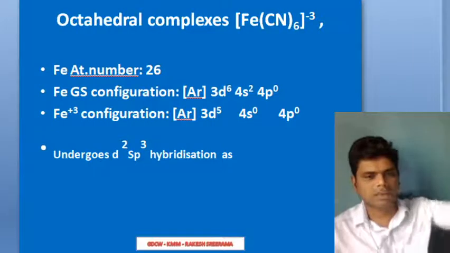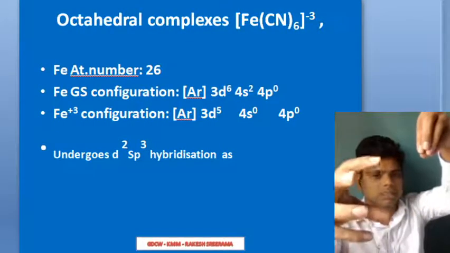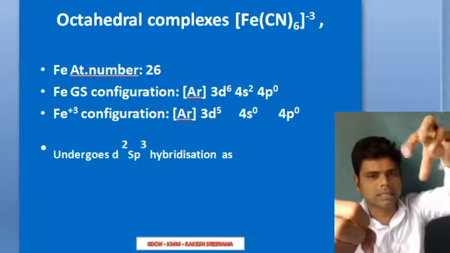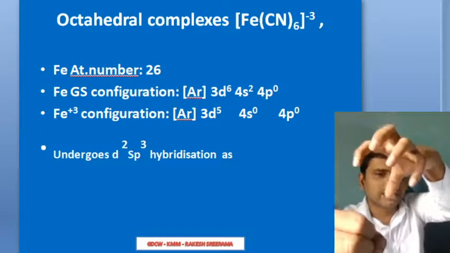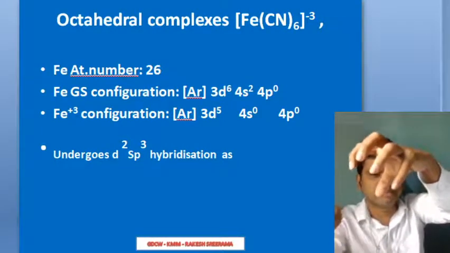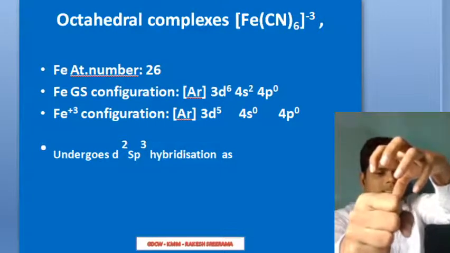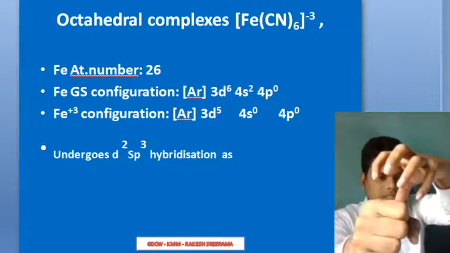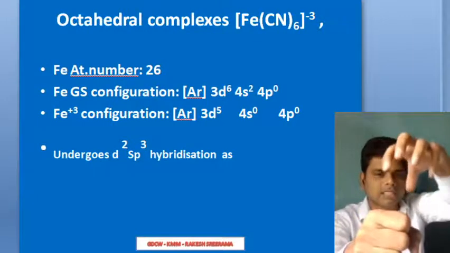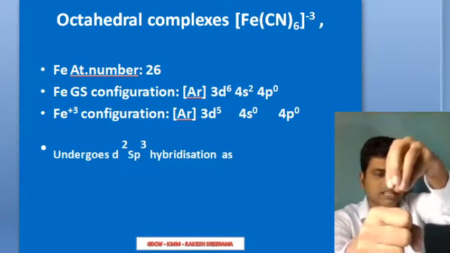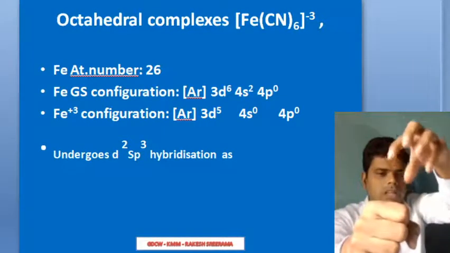As you know, 6 ligands are approaching towards your central metal ion. So to accommodate those 6 ligands, this central metal ion will undergo some change. And that change is hybridization. And what kind of hybridization will you propose, based on this ligand? This ligand is a strong field ligand. It's a carbon containing ligand, nitrogen containing ligand, so obviously you would expect it to be a strong field ligand.